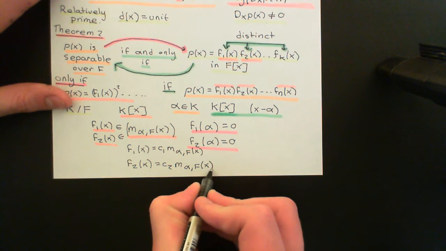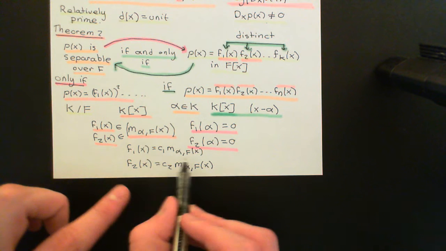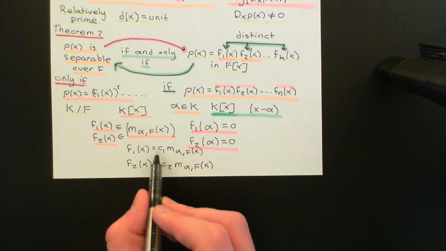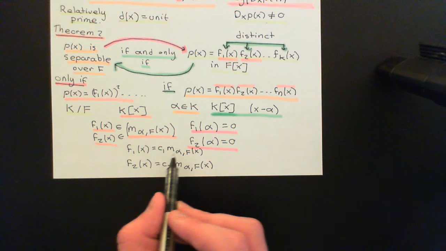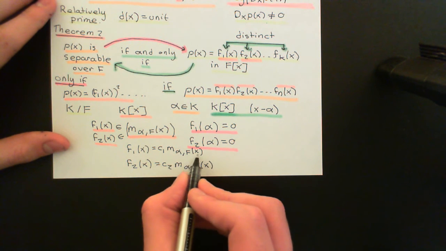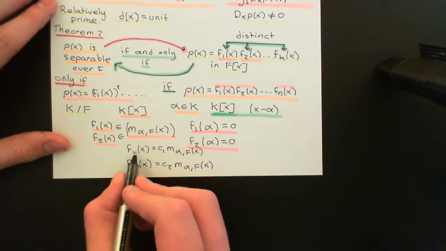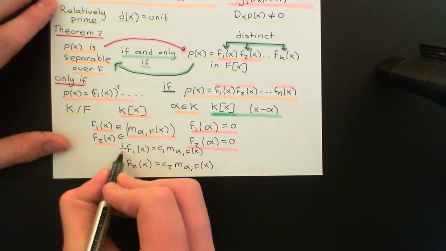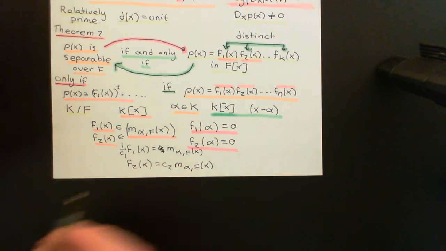Okay, but of course that means that, just because all constant polynomials except the zero polynomial, which this isn't, are units, we can invert this. So we can say the minimal polynomial for alpha over F is going to be equal to f1 of x times the multiplicative inverse of c1. So just a bit of algebra here.